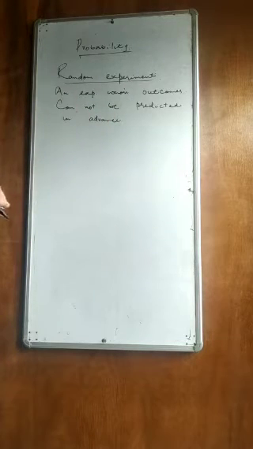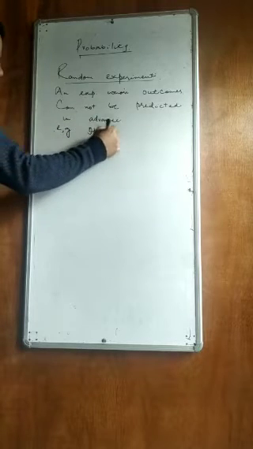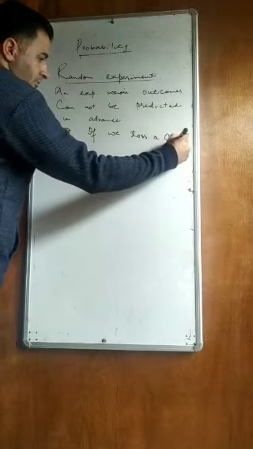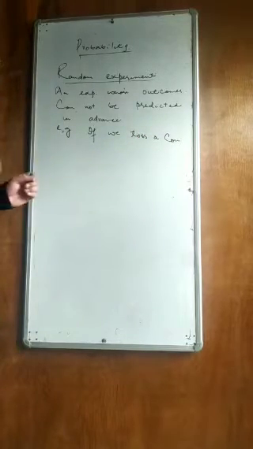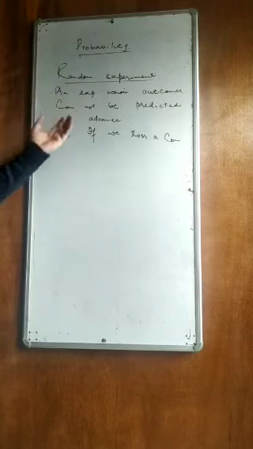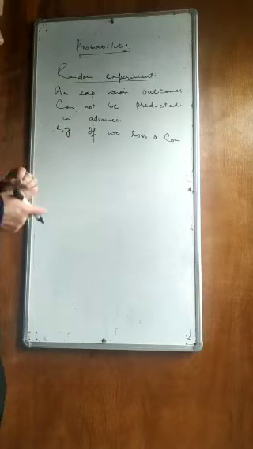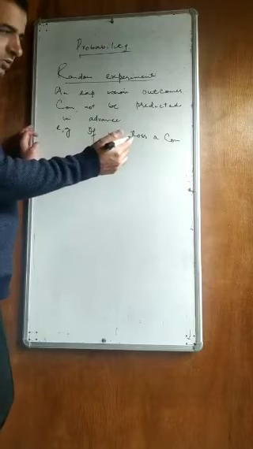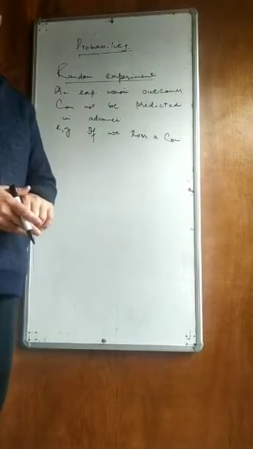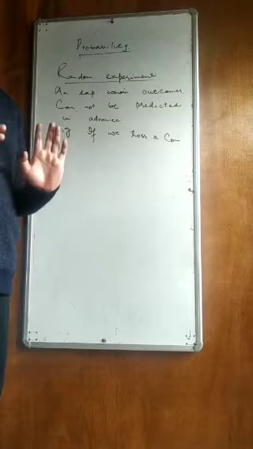For example, if we toss a coin, as I have told you, probability is a measure of uncertainty, and with its help you can find the measure of certainty of occurrence of an event. If we toss a coin, we know a coin has two faces: one is called head and the second is called tail. When I toss a coin, either head will come up or tail will come up.